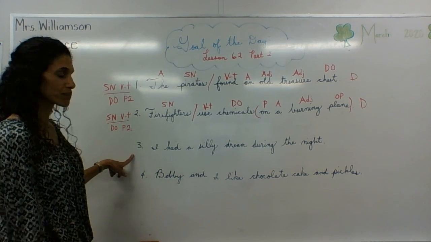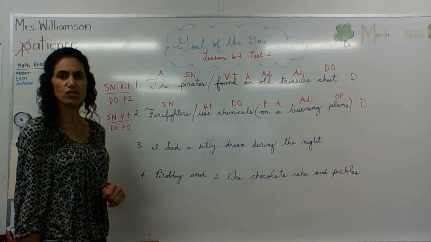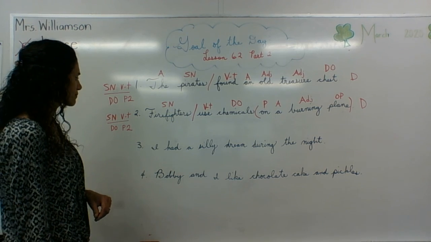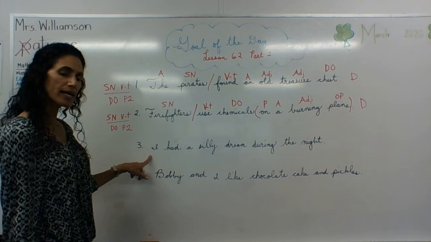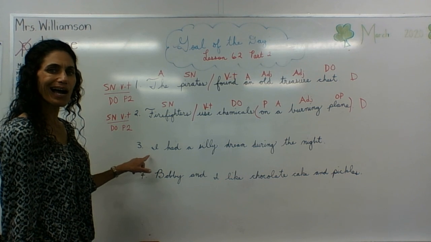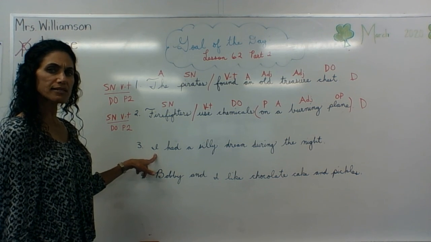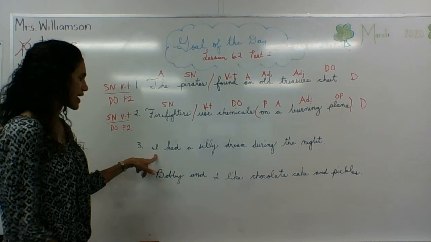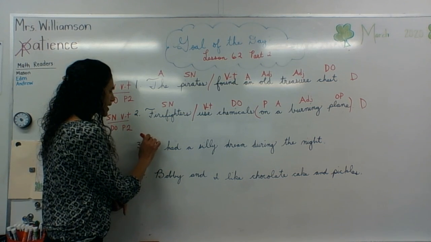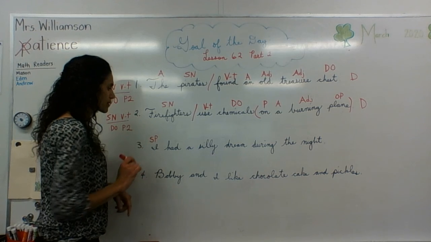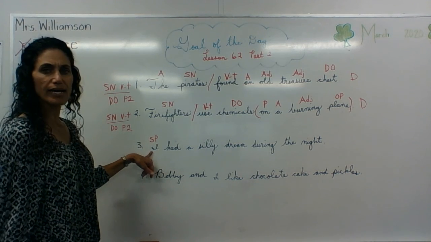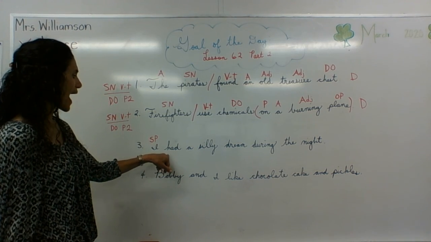Number 3. I had a silly dream during the night. Who had a silly dream? I had a silly dream. But what is special about the word I is that it is a pronoun. So I'm going to put SP. Well, what is being said about I? I had.